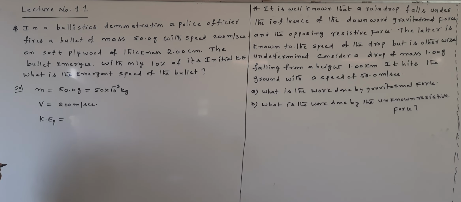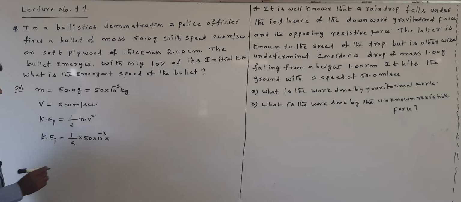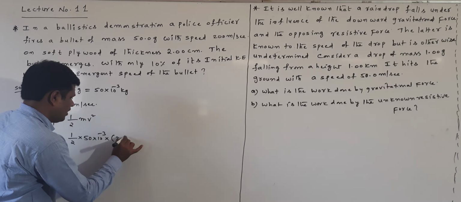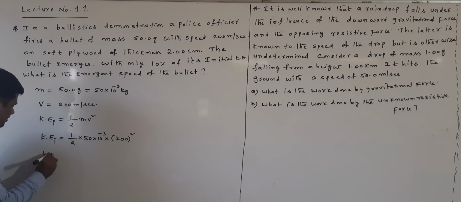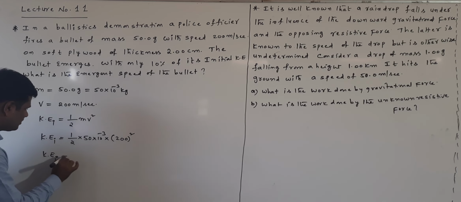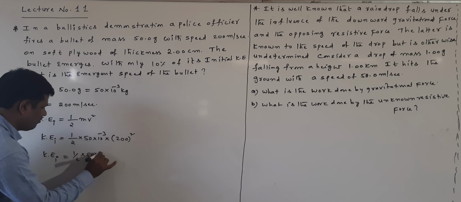Now initial kinetic energy is equal to half into mass, 50 into 10 power of minus 3, into v square. V square means 200 square. So initial kinetic energy is half into 50 into 10 power of minus 3 into 200 into 200.